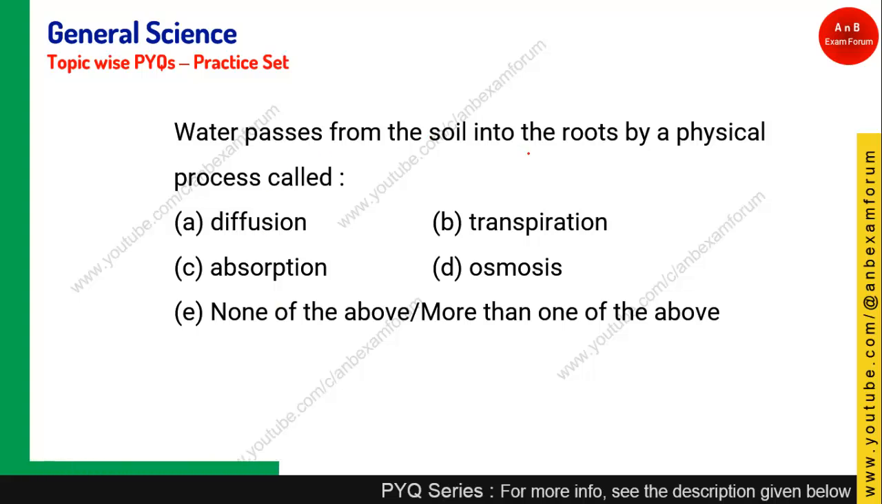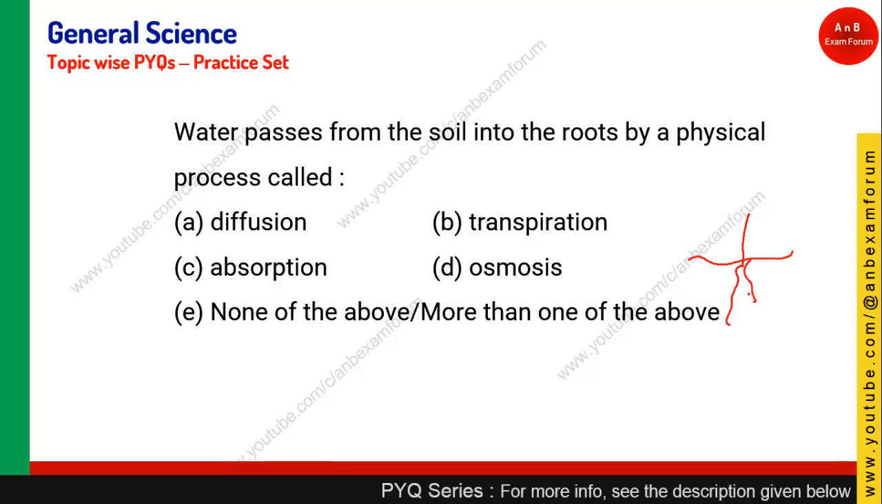The next one: water passes from soil into roots by a physical process called what? So this is the plant, and this is the root. Water moves from the soil into the plant. What is this process called? You have options like transpiration or osmosis, but the correct answer is option E, more than one of the above. Osmosis and transpiration, both you can tell. So option E is the right answer here.